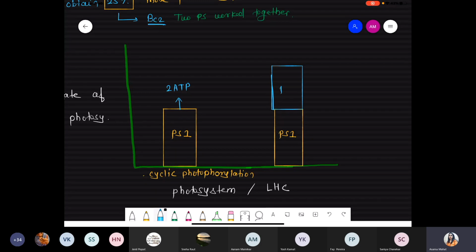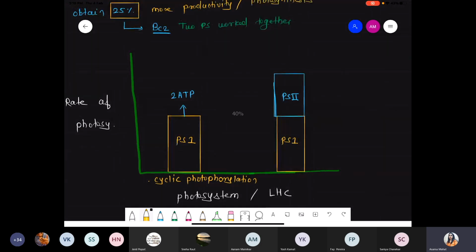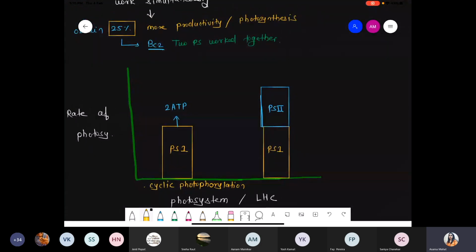So photosystem 1 and now these are photosystem 2. You know very well that when they work together, we obtain some extra effect. Extra effect means what? During this process we obtain a total of 3 ATPs as well as a total of 2 molecules of NADPH. And why is this possible? Because of the diagrammatic, pyramid-shaped structure for non-cyclic